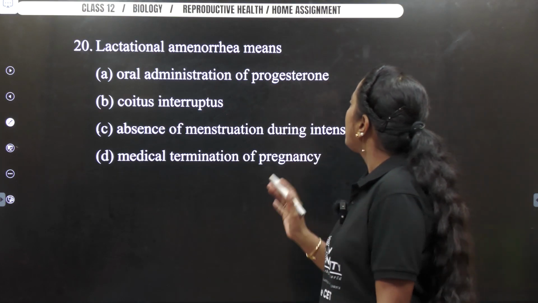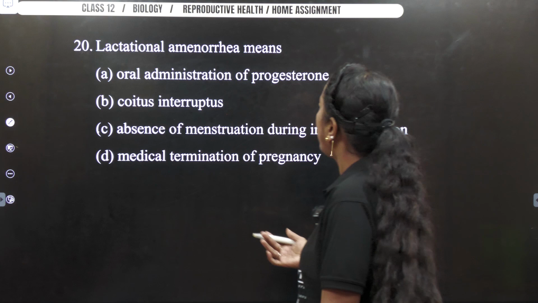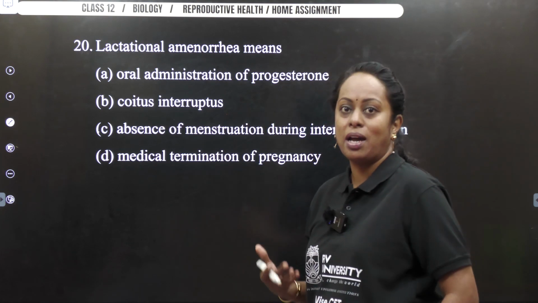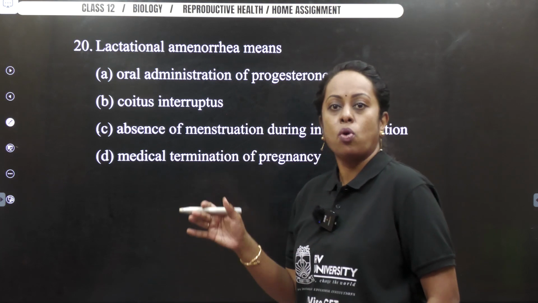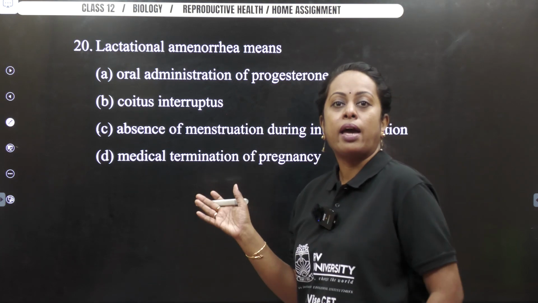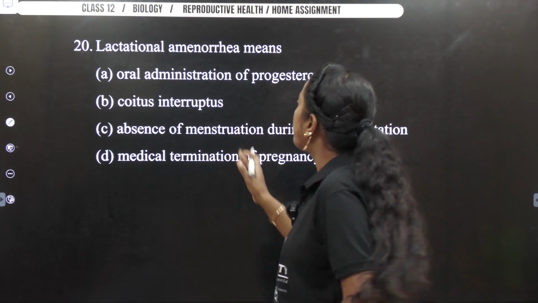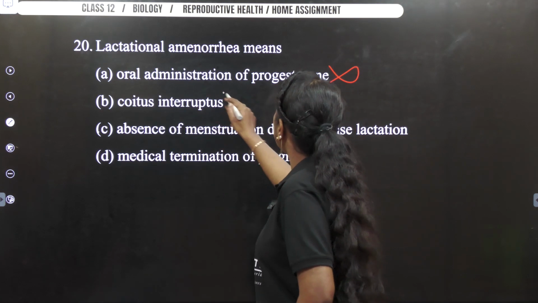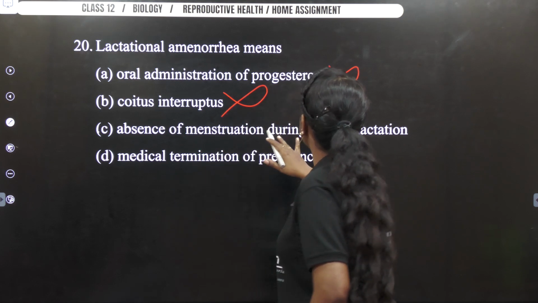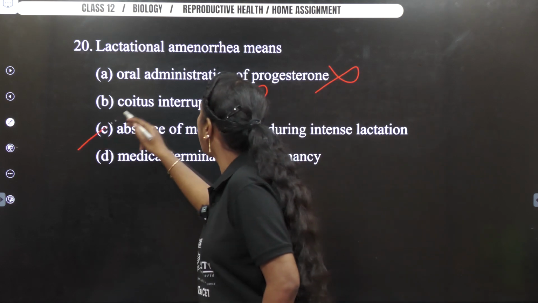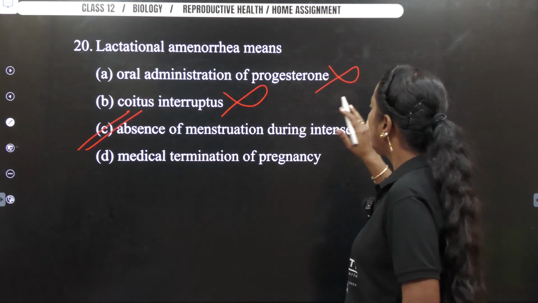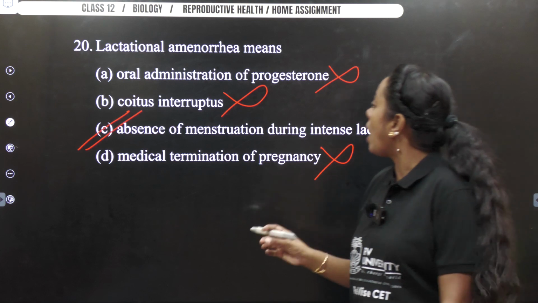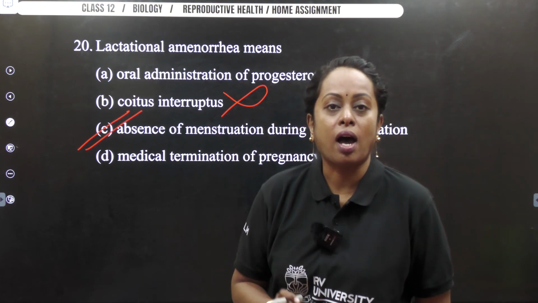Next, lactational amenorrhea means, okay, during intense lactation for the first 6 months after parturition of the child, there is no menstrual cycle to occur, so thereby we use the word amenorrhea. Oral administration of progesterone, wrong. Coitus interruptus, wrong. Absence of menstrual cycle during intense lactation, option C is correct. Medical termination of pregnancy, we are not talking about MTP. So answer is what? Option C for our question.